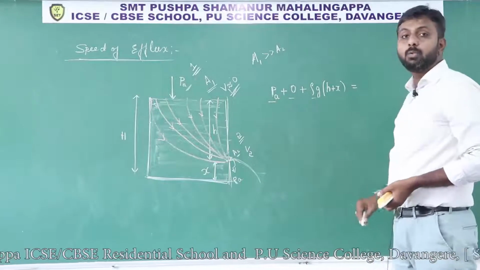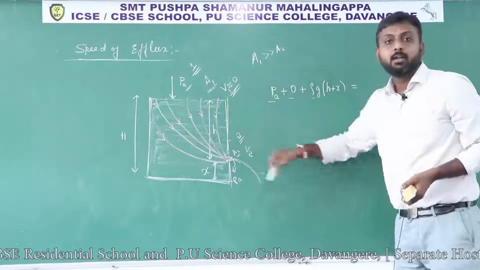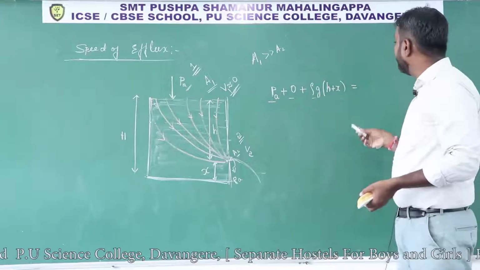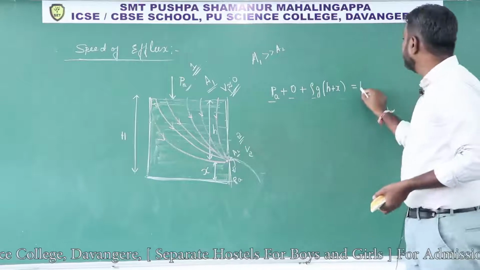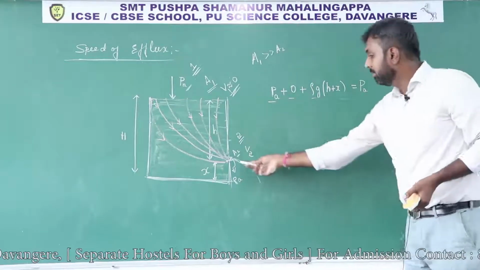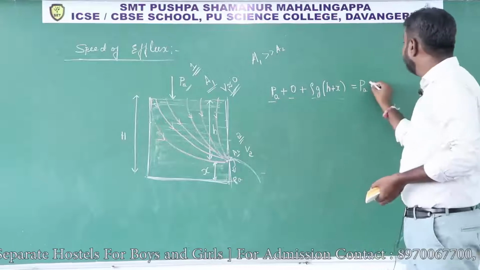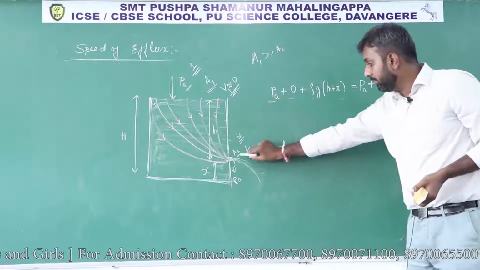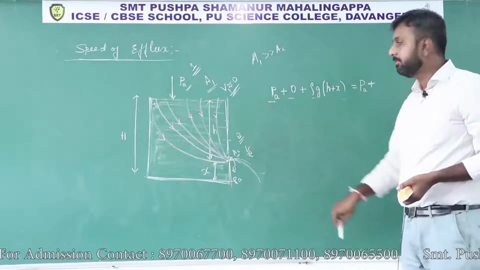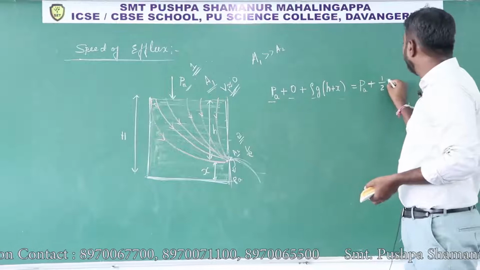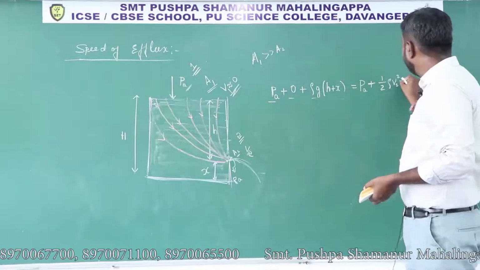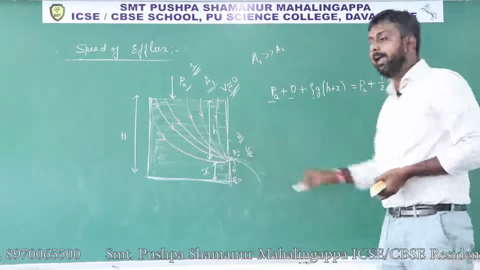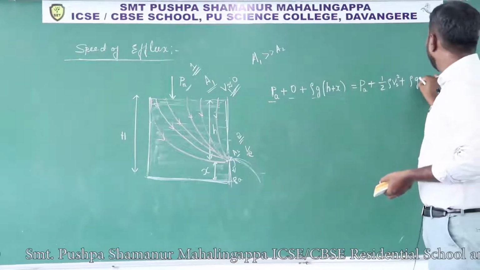This should be equal to, at this point, because the total energy remains the same, so that application I am writing here. At this point the pressure energy is the atmospheric pressure Pa, this is also exposed to atmosphere, plus the kinetic energy, the liquid is coming from this hole, that velocity we have considered as v2, hence I am writing half rho v2 square, plus the potential energy, this is at a height x, rho g x.